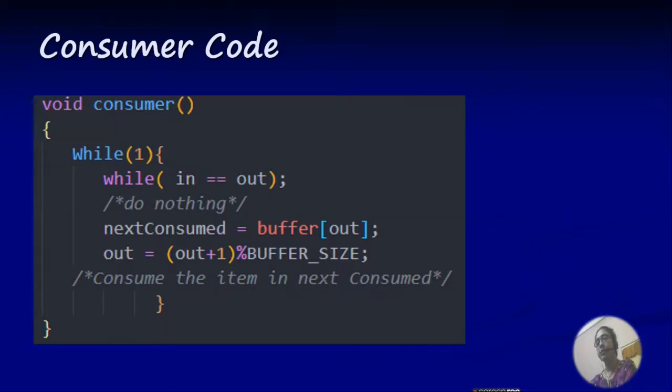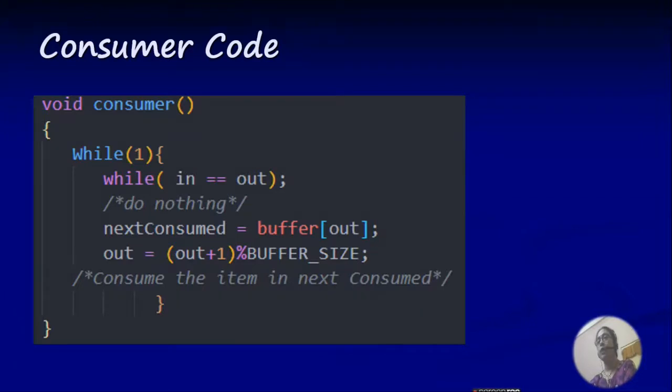As we have seen previously, in equal to out is the condition for an empty buffer. So while in equal to out, we are putting a semicolon at the end of the loop, which means it is a do-nothing loop. That is, the consumer process is not trying to consume anything while the condition in equal to out is true.